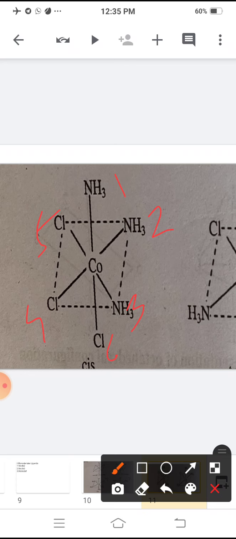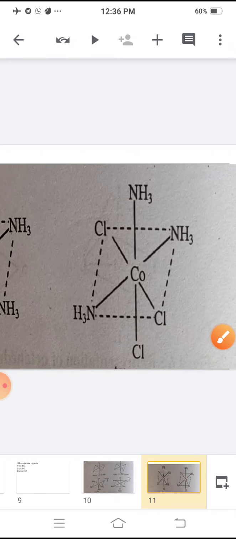While in the MA3B3 type, when 1, 2, 3 and 4, 5, 6 have different ligands coordinating, they are the trans position, also called the meridional structure. The first structure is facial, and the other is meridional.